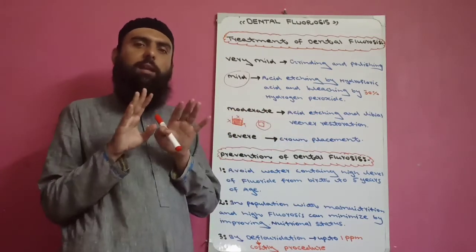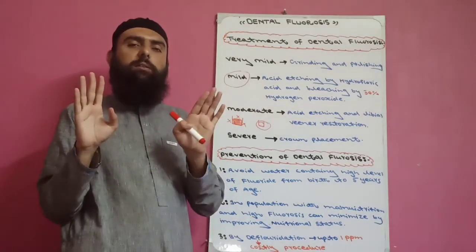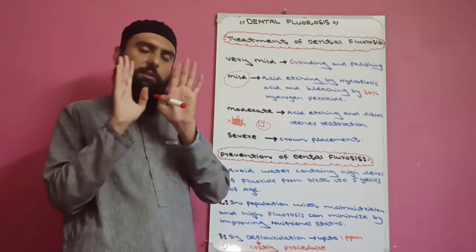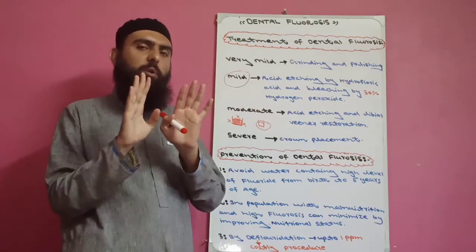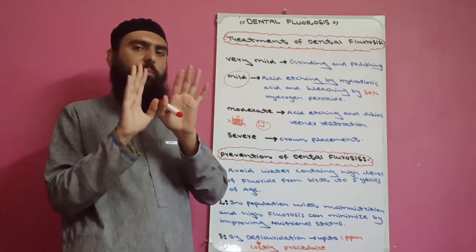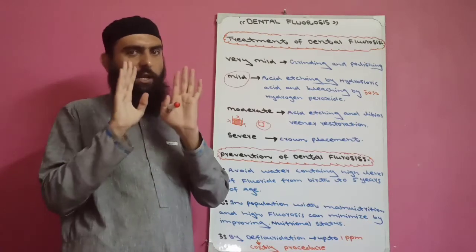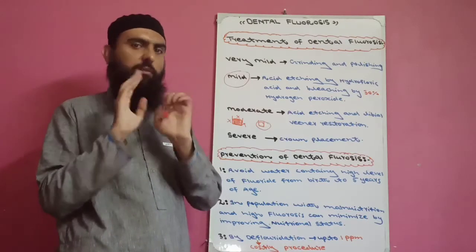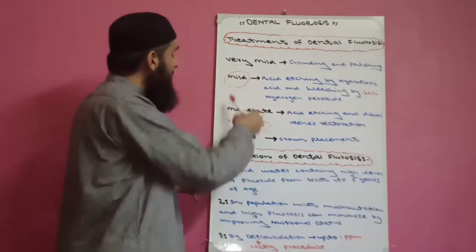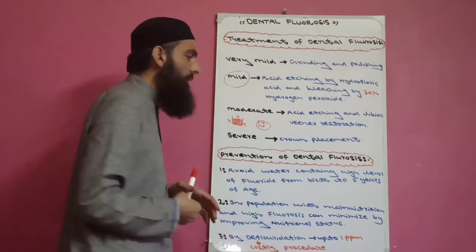Now we cannot say bleaching is the treatment of dental fluorosis. Bleaching is the treatment of mild dental fluorosis, but we cannot do bleaching in severe, moderate and very mild cases. Now after treatment, come to the prevention of dental fluorosis.